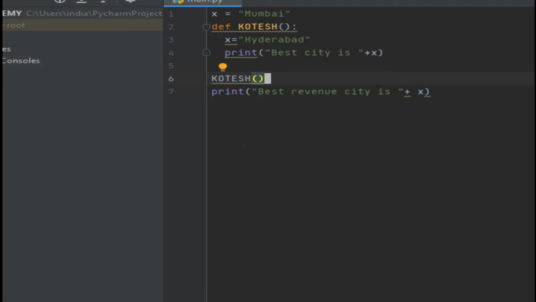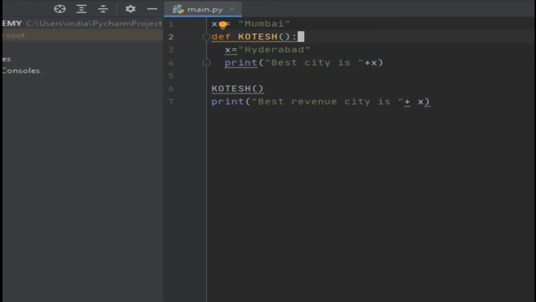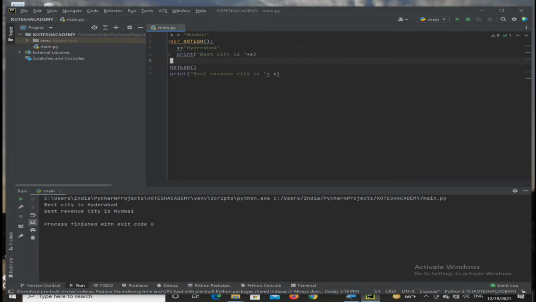What type of global keywords do we have? Sometimes you may represent global functions like that. You are representing here the x value.